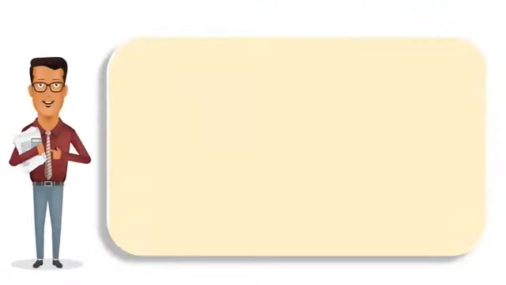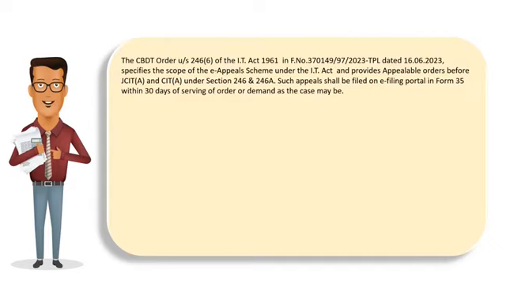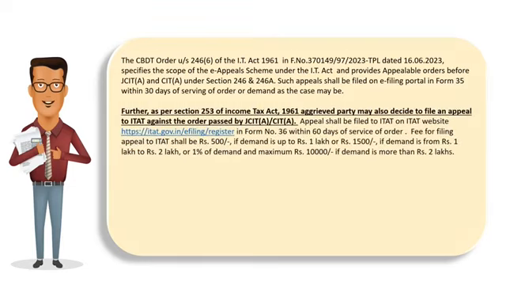The CBDT order under Section 246 subsection 6 dated 16th of June 2023 specifies the scope of e-appeal scheme under the Income Tax Act and provides appealable orders before JCIT appeals and CIT appeals under Section 246 and 246A. Such appeals shall be filed on e-filing portal in Form 35 within 30 days of serving of order or demand, as the case may be. Further, as per Section 253 of the Income Tax Act, the aggrieved party may also decide to file an appeal to ITAT against the order passed by JCIT appeals or CIT appeals.